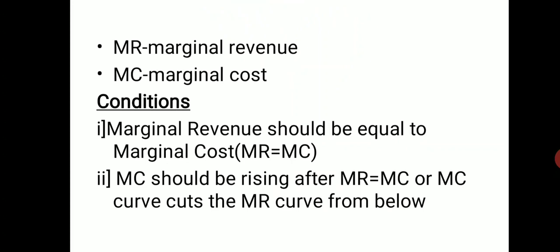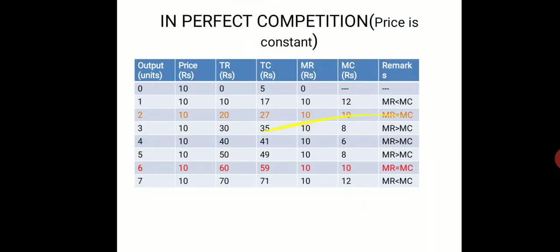And if MR is less than MC, what will happen? Will he produce more? No. If MR is less than MC, if the cost is more as compared to the revenue, then what will happen? He will not produce, because he will have a loss. But normally this question comes in the perfect competition market.